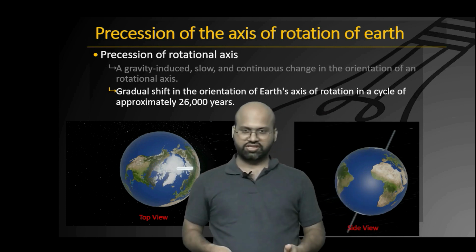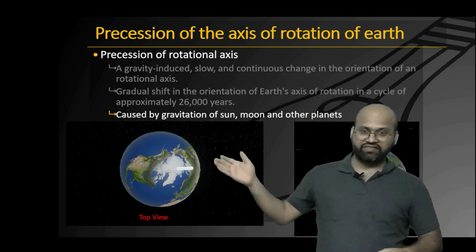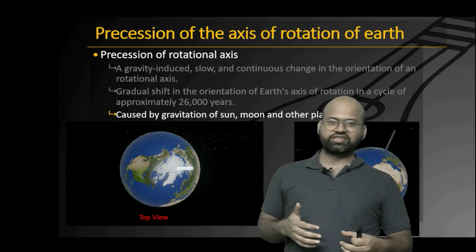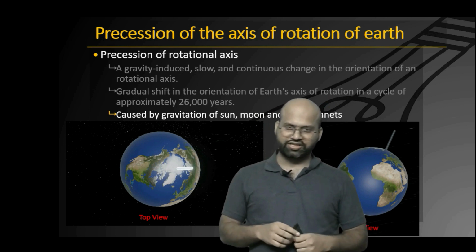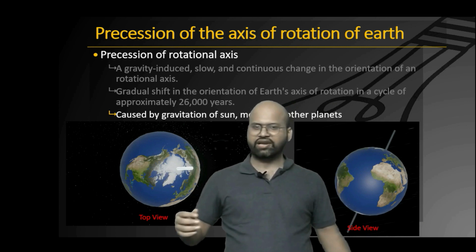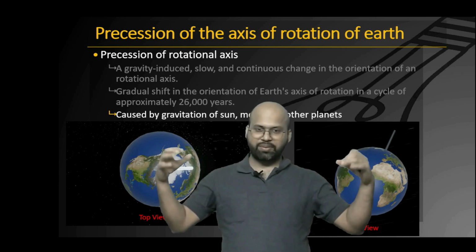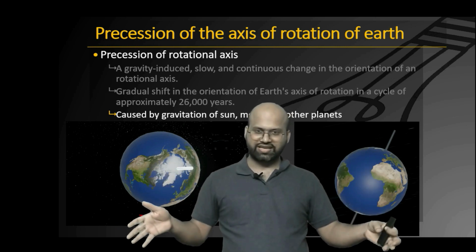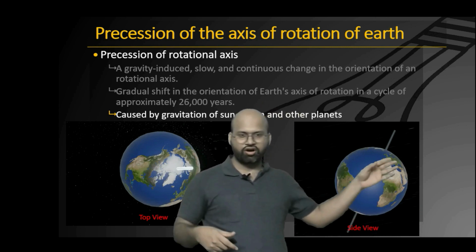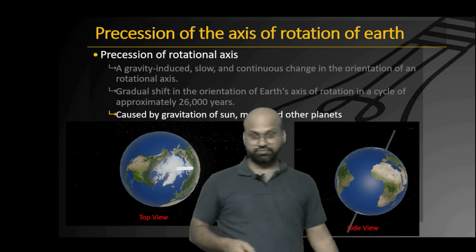This is a very slow process, and the forces which cause precession of axis are due to the gravitational force of Sun, Moon and planets. So you understand that whole of our solar system is balanced under different forces, that is gravitational force of Sun, gravitational force of Moon, Mars, Jupiter, and all these planets, they exert gravitational force on each other, and it is the complete equilibrium of these forces that led to the formation of solar system. But certain variations cause certain variations in the rotation of our axis, and this is a periodic cycle.